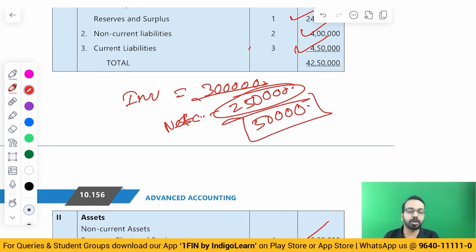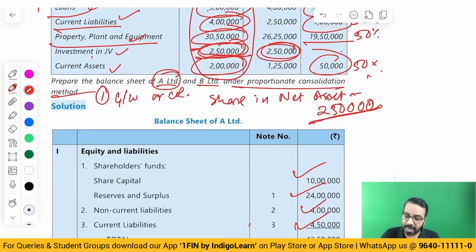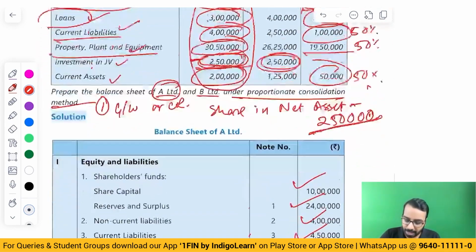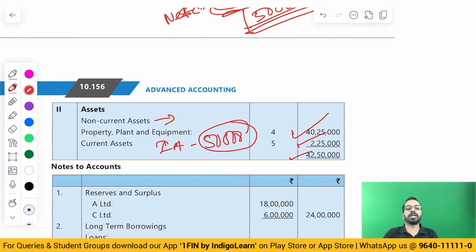So the difference is how much? 50,000. Or I have agreed with the other venturer that I will give you 3 lakhs, but what I will get is only 2,50,000 of share capital. There can be multiple arrangements. So this comes out to 50,000 of goodwill. What you will do is, from investment, you will remove 3 lakhs, and the net asset will automatically get knocked off there. The balance 50,000 you will show under non-current assets as intangible asset, 50,000 goodwill,